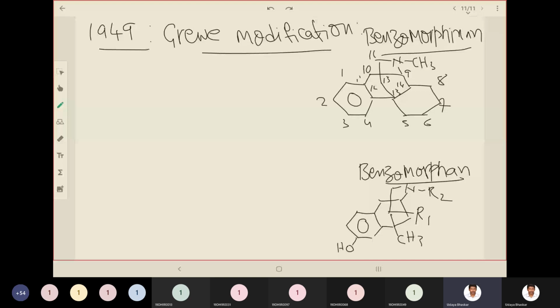LEVO, that means optical activity minus, is having analgesic, pain relieving activity, while the dextro form, that is the plus isomer, is having cough depressant activity.